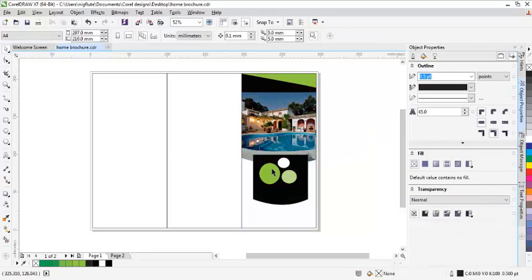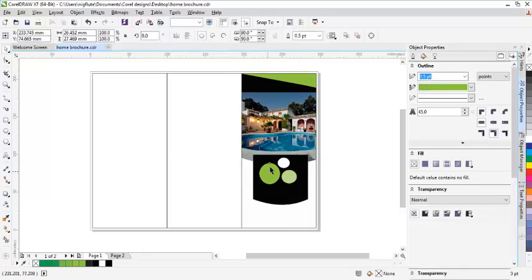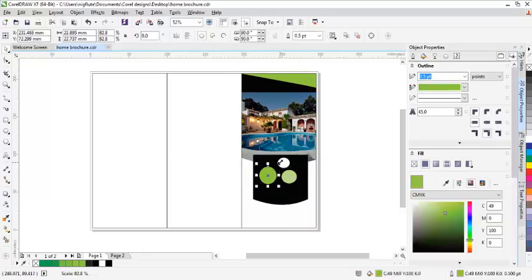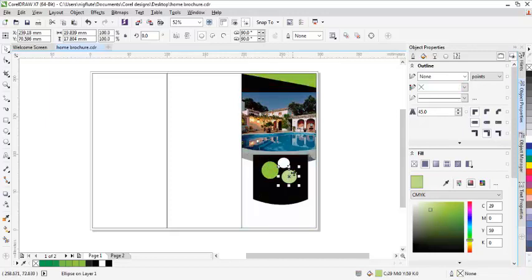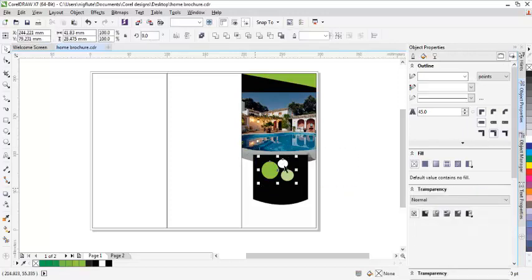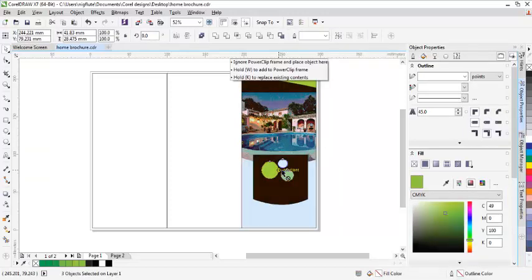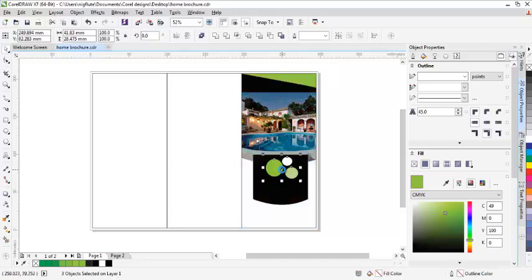Now because I want to reduce the size a bit, let me reduce the size and reduce this one a bit. Reduce this one. Then I'll highlight everything, then move it to ensure that it is in the center.